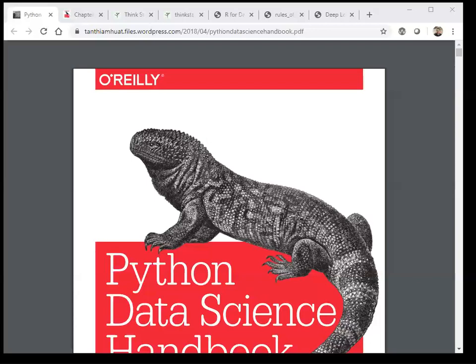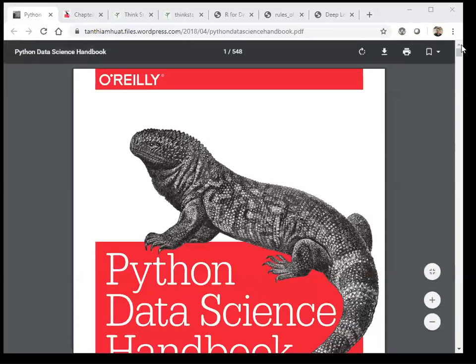Initially, what I thought is that the best way to learn data science is through videos. But after learning from videos, also when I referred some of the books, it was very very beneficial. So to begin with, the first book that I like to mention is from O'Reilly. The book name is something called as Python Data Science Handbook.